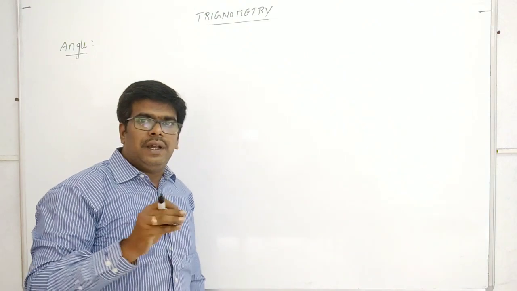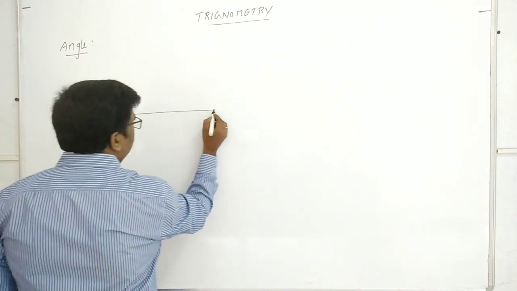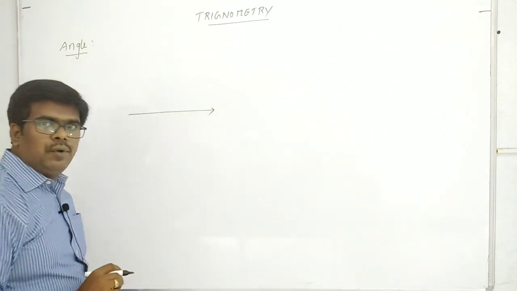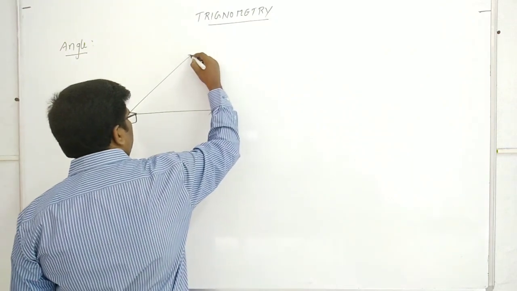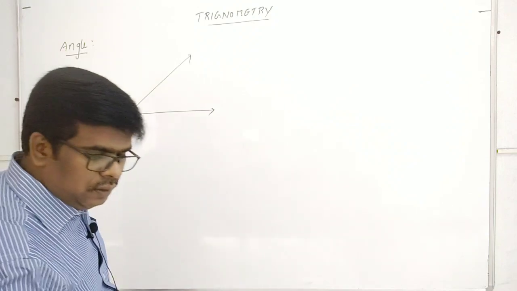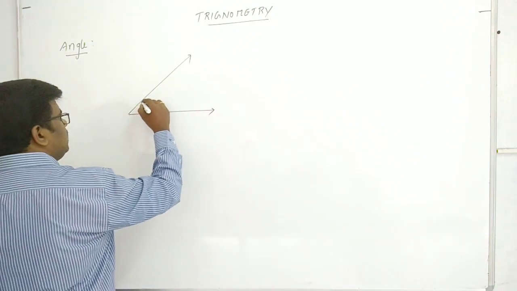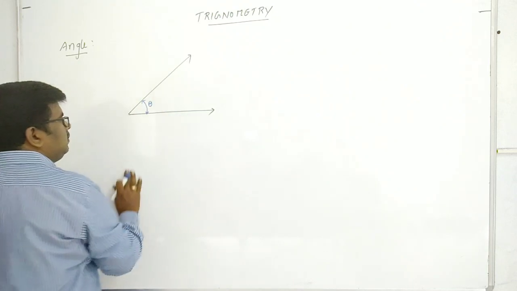Suppose you take two intersecting lines. This is one line, and it intersects with another line. Between these two, we can call this an angle theta.